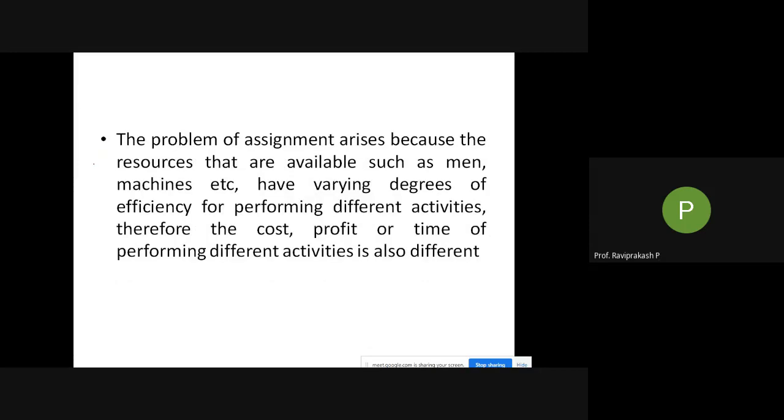Next, the problem of assignment arises because the resources that are available, such as men, machines, etc., have varying degrees of efficiency.